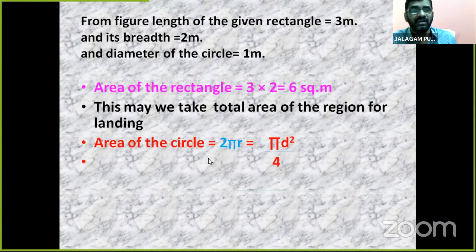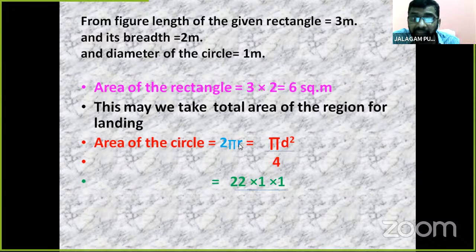See children, recall the area of the circle. What is the area of the circle? Not 2 pi r. Pi r square. For children here, the area of the circle is pi r square. 2 pi r is not the area, it is the circumference of the circle. Here the area of the circle is pi r square.